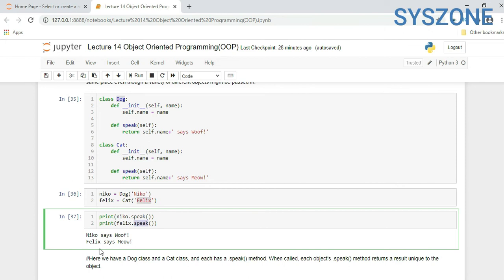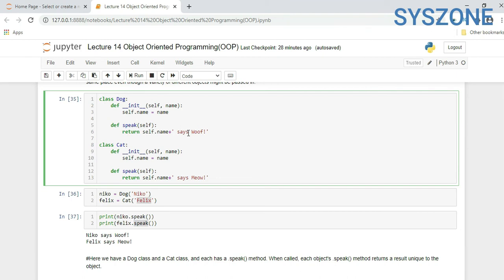See, Nico says oof, Felix says meow. So we have two different classes but our method name is the same. Here we have a dog class and a cat class and each has a speak method. So this method is common in both classes. When called, each object's speak method returns a result unique to the object.